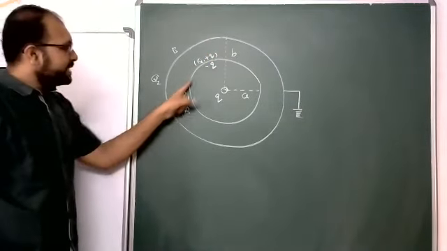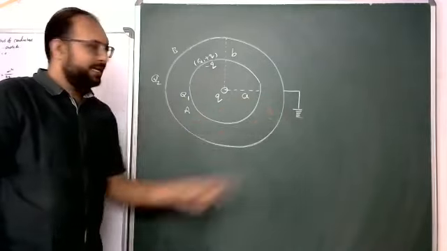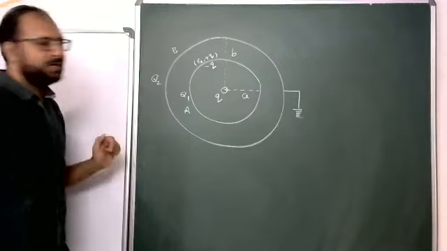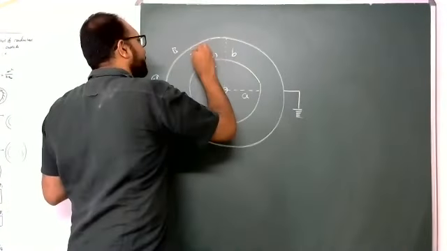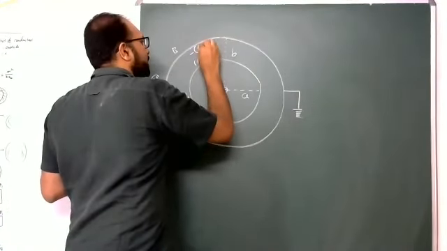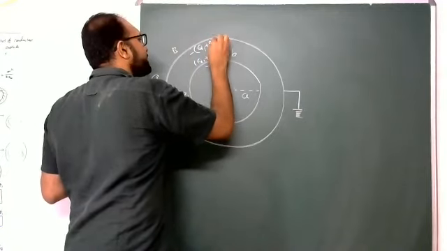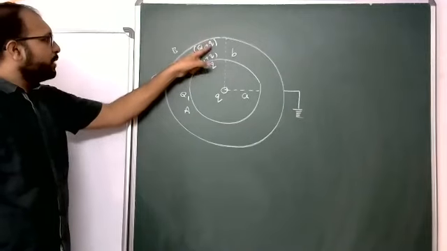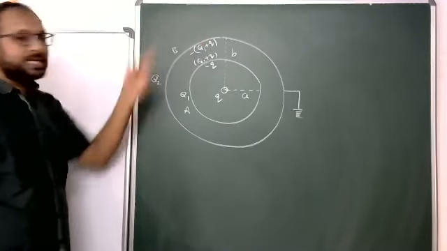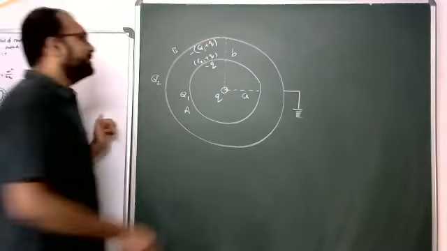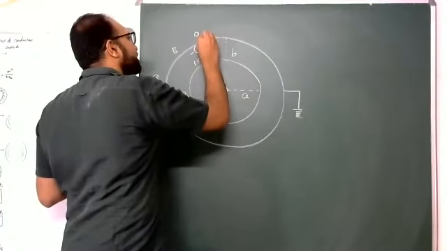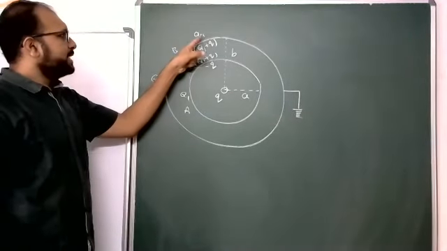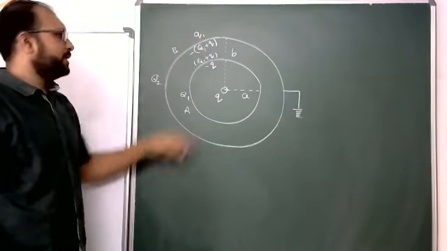Why? Because this spherical shell A is not grounded; B is grounded, so there is no change here. Now coming to the inner surface of B, minus of q1 plus q. But for the outer surface we don't know the charge, so I am assuming the outer surface of B has q1. Q2 was given previously, but since it is grounded, the law of conservation of charge is not valid here, so whether q2 is known or unknown does not matter.